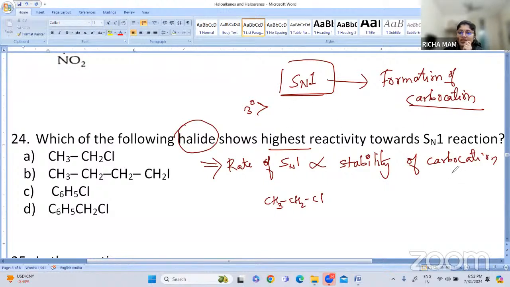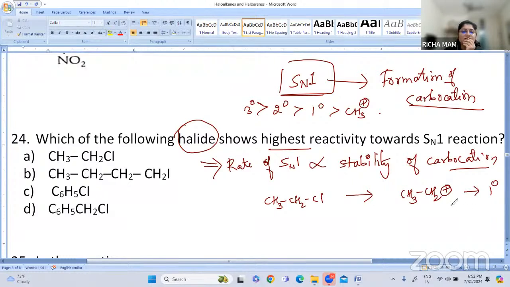Okay, so when we see the stability of carbocation, tertiary carbocations are more stable, then secondary, then primary, and then the methyl cation. Now, when we see the carbocation formation for option A, that is ethyl chloride, it will form CH3CH2+. So this is a primary carbocation.